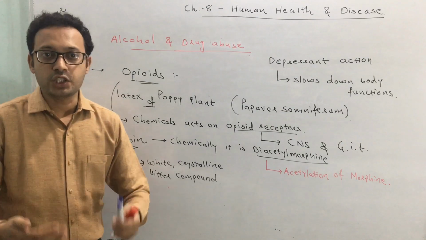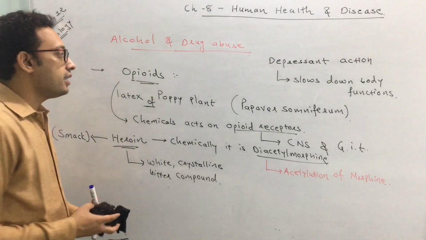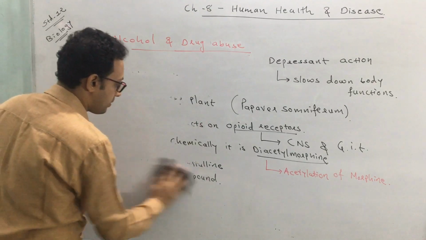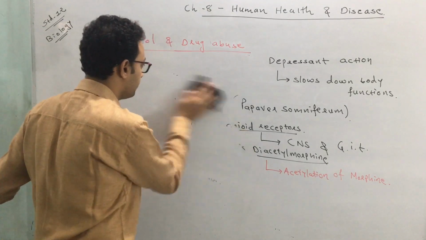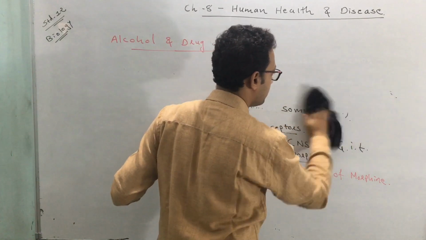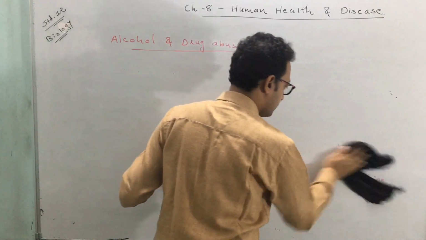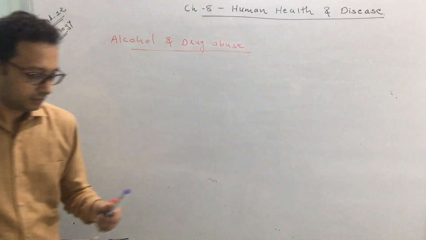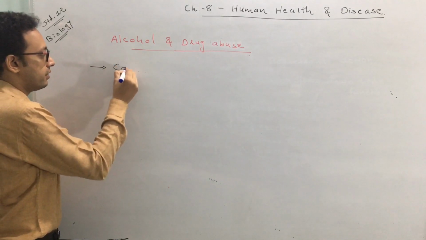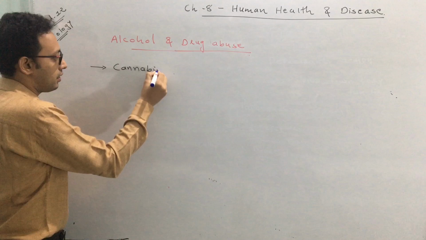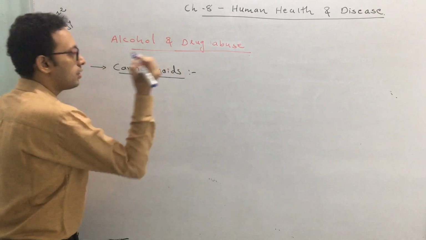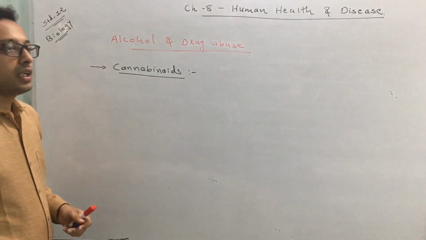Now we move ahead with another category of drug, and that is cannabinoids. So the second category of drug is cannabinoids. What are cannabinoids?